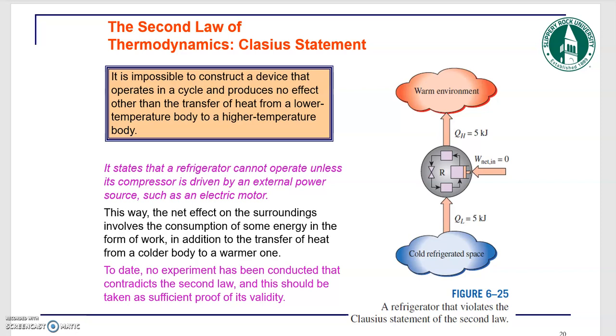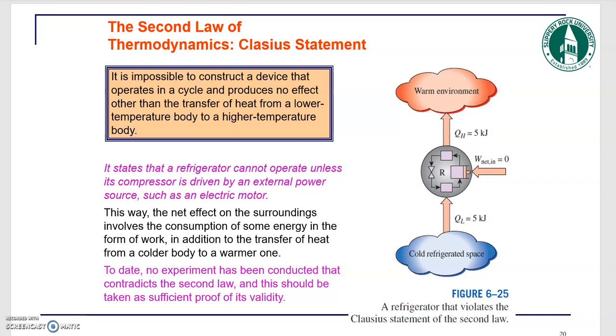This is against the Clausius statement, which says that you cannot really transfer 100% energy or heat from a cold space to a warm environment with no effect on the environment. In this case, it's no effect. So this refrigerator violates the Clausius statement of the second law. Okay, so that's the definition of this.